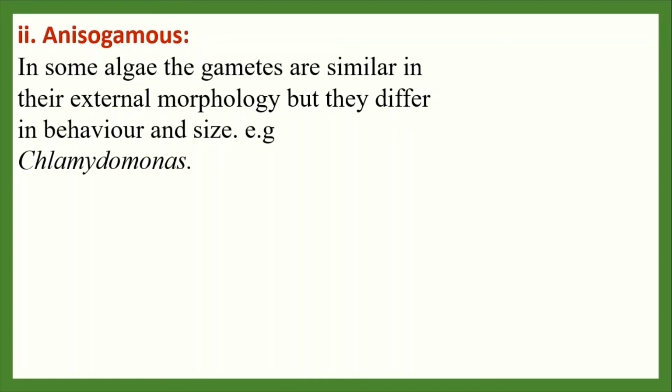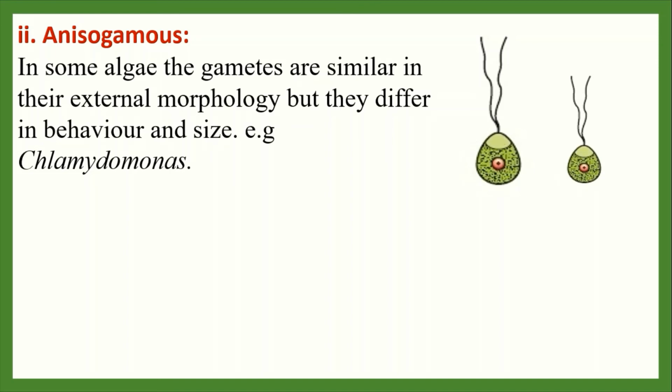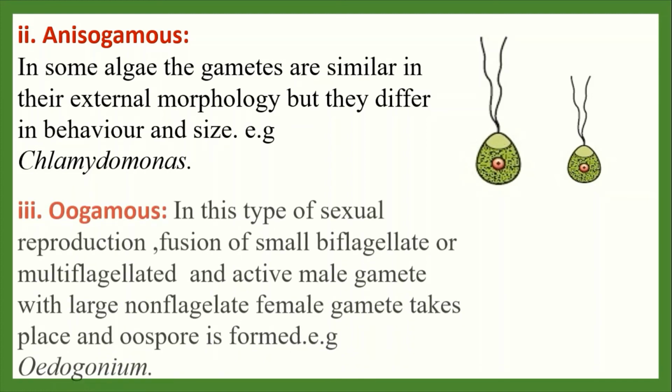Anisogamous. In some algae, the gametes are similar in their external morphology, but they differ in behavior and size. The large gamete is passive and is known as macrogamete, and the smaller gamete is active and is known as microgamete. This fusion of two gametes gives a zygote, which later on undergoes reduction division to form two plants. The example of anisogamous is Chlamydomonas.